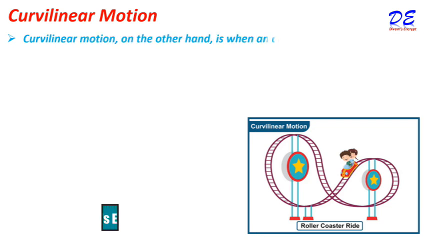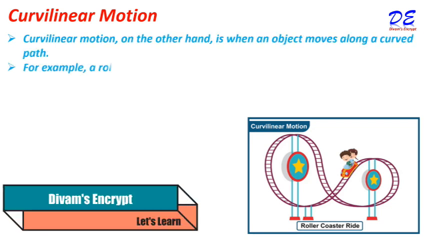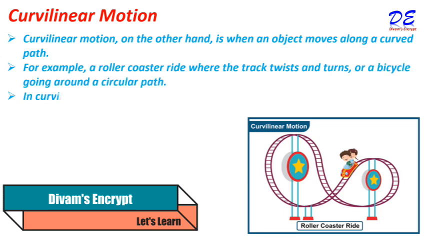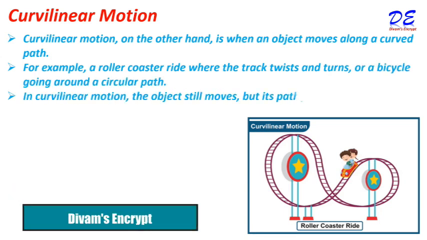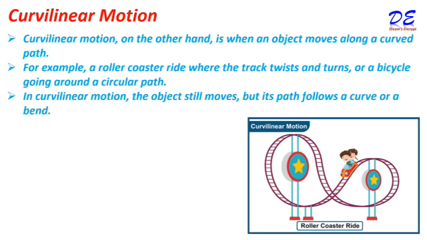Curvilinear motion, on the other hand, is when an object moves along a curved path. For example, a roller coaster ride where the track twists and turns, or a bicycle going around a circular path. In curvilinear motion, the object still moves but its path follows a curve or a bend.